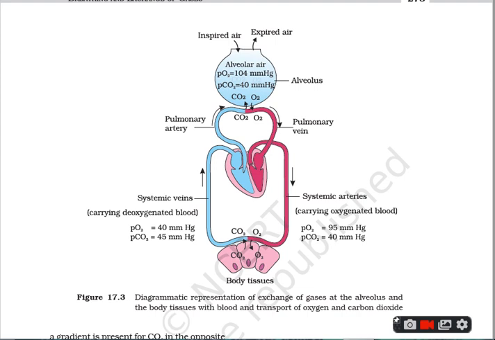The blue indicates the deoxygenated blood, where the PO2 is 40, whereas in the arterial blood it is 95 mmHg, and the CO2 is 45 mmHg, whereas in the arterial blood it is 40 mmHg. Therefore the CO2 is now moving to the pulmonary artery and then going to the alveolus. In the alveolus it remains 40 mmHg and it is given out along with the expired air.